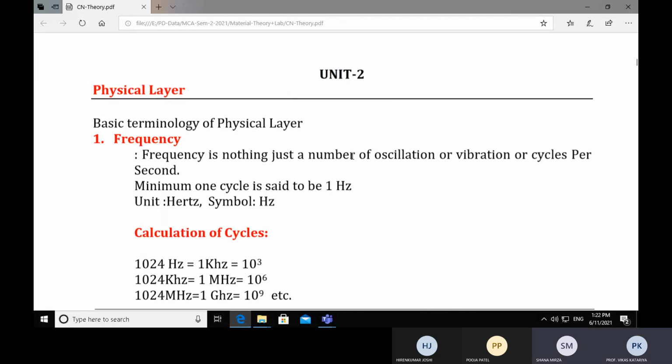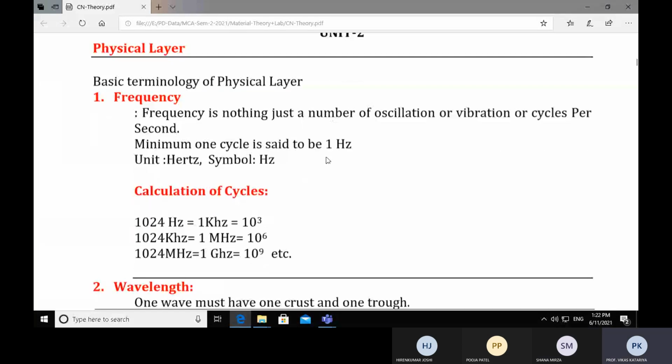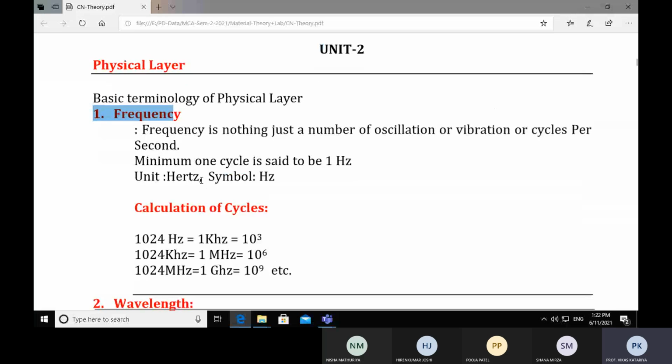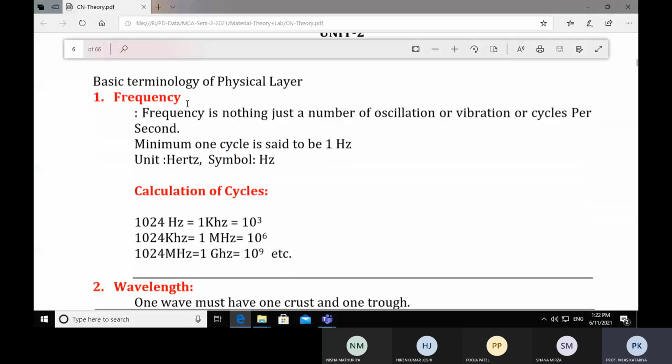Yes, sir. Okay. So in the last lecture we discussed some topics based on Unit 2. We were talking about the physical layer. We have already discussed frequency and wavelength.